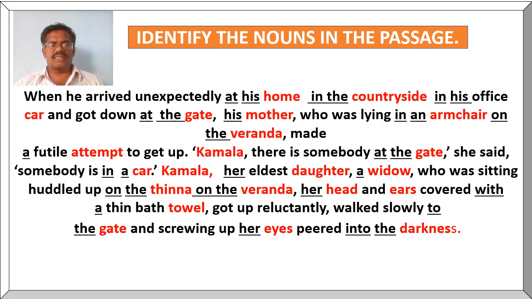Here is another exercise. Identify the nouns in the passage. Here in this passage, all the words which are marked in red ink are the nouns and the clue words are underlined.